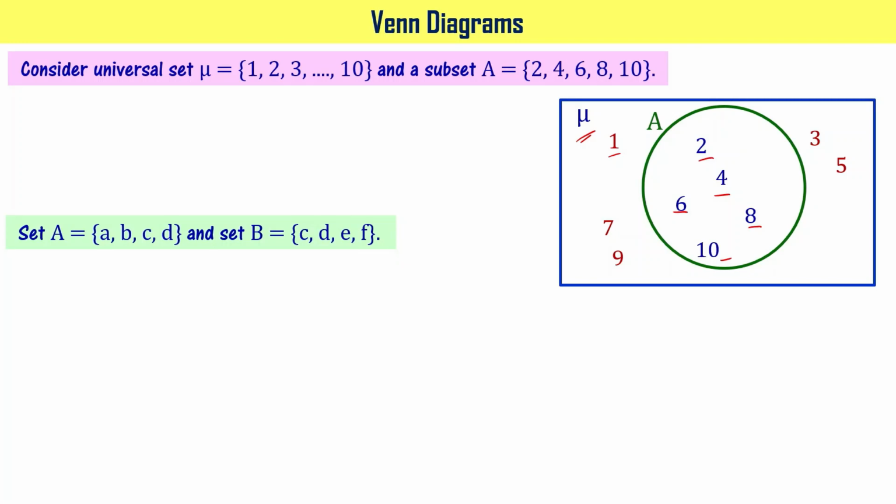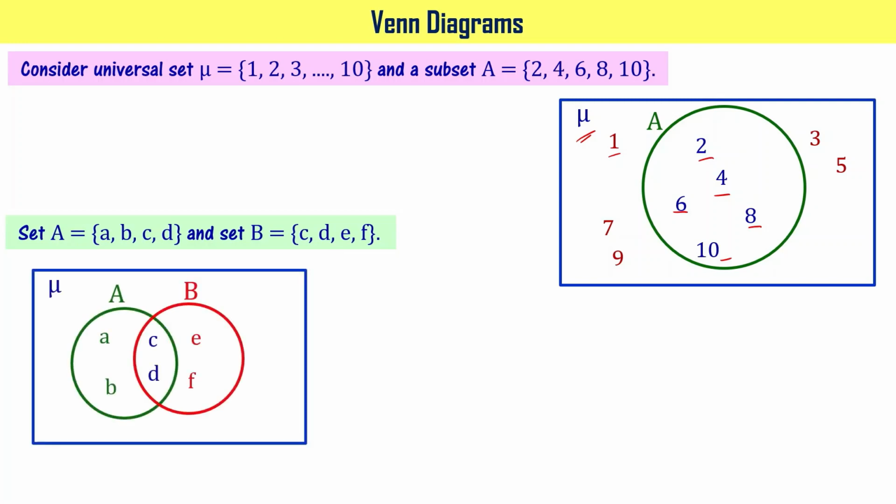Set A equal to {A, B, C, D} and set B equal to {C, D, E, F}. They can be pictorially shown as shown here. Set A has got A, B, C, D and set B has got C, D, E and F, right? If you observe, there are two elements which are common for both the sets, right?